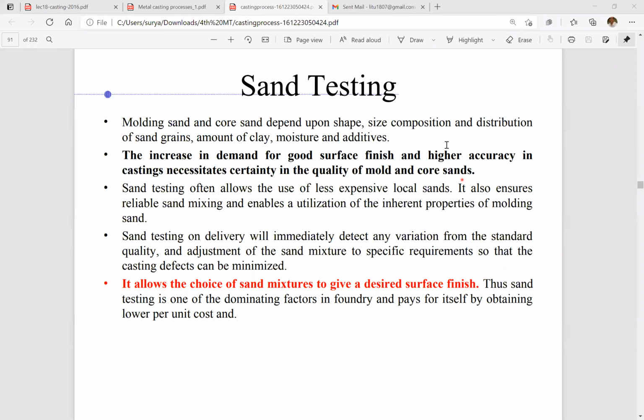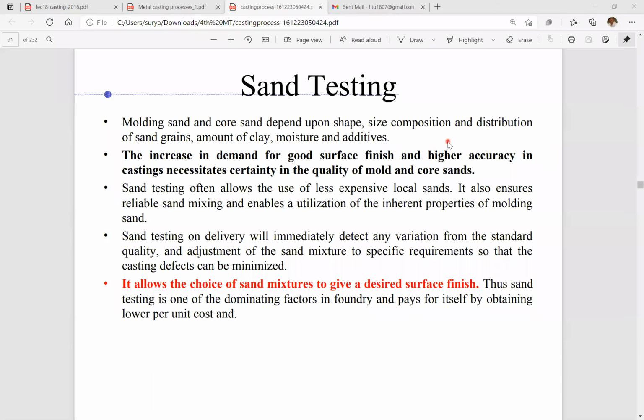So we have to go here. Composition, distribution of the sand grains, amount of clay, moisture and additives. The increase in demand for good surface finish and higher accuracy in castings necessitates certainty in the quality of mold and core sands. So the main reason we are going for sand testing is that good quality sands provide a good surface finish.